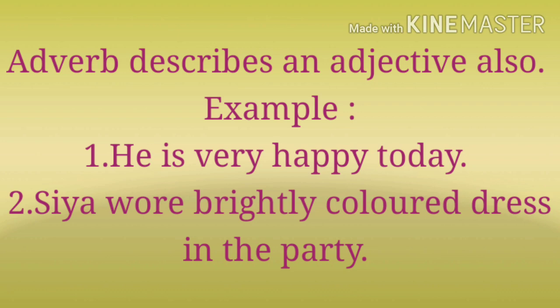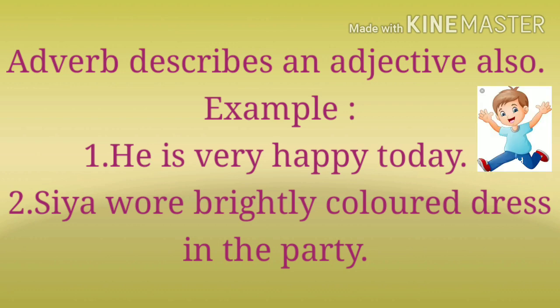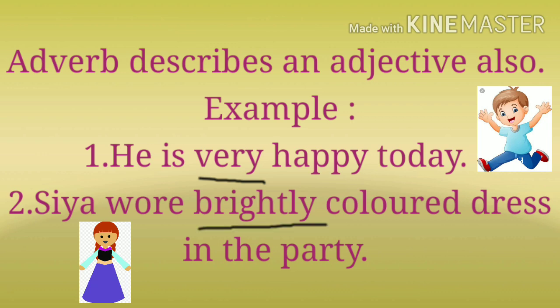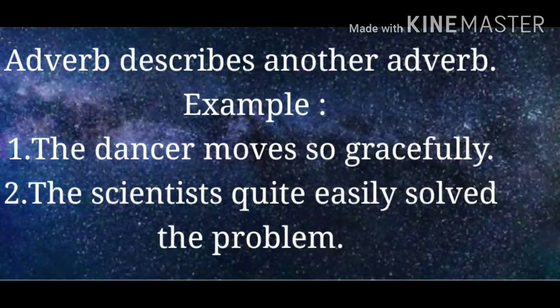Now adverb describe an adjective also. Example से समझते हैं. He is very happy today. So happy is an adjective and very is describing word that describes happy. So adverb, very is an adverb. In second example, Sia wore brightly colored dress in the party. In this example, colored is adjective and brightly describe the word colored. So brightly is an adverb. Here very and brightly are adverb words that describes an adjective. So they are adverb.